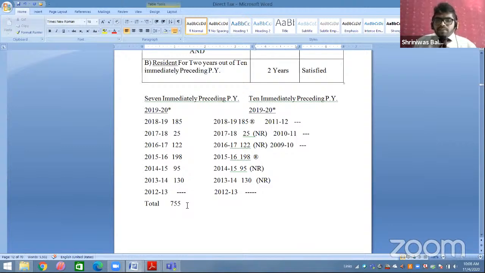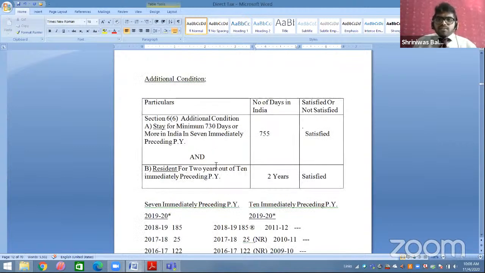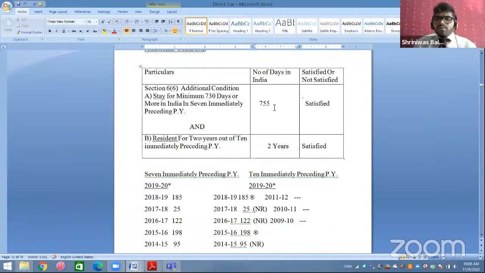So total was 755. Okay. So minimum you wanted 730, but you got 755. So yes, you are satisfied with point A. You are satisfied with point A. But in the additional condition point, you have to be satisfied with both the points, A as well as B. Both the points should be satisfied.